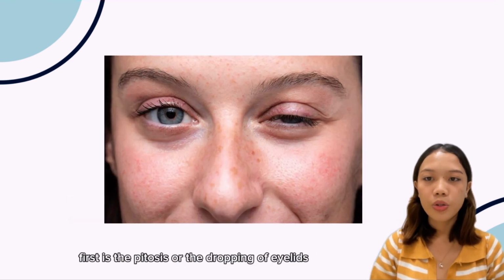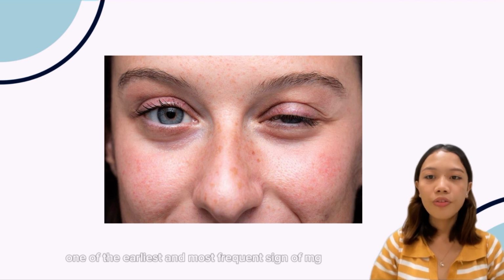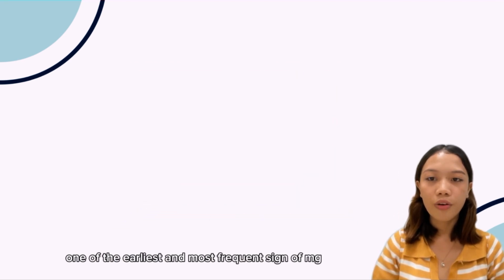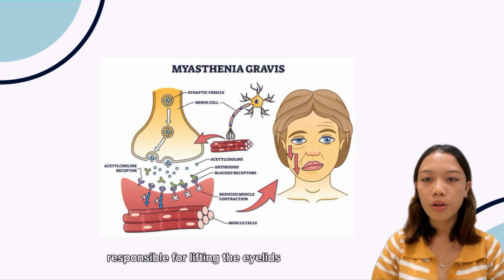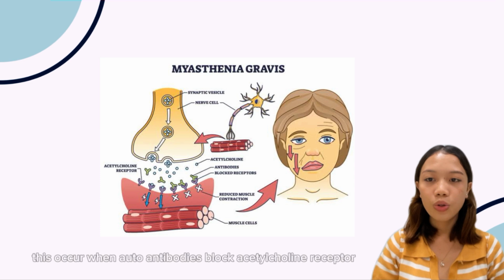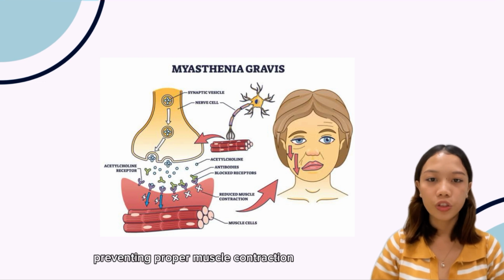First is ptosis, or the drooping of eyelids. One of the earliest and most frequent signs of MG, ptosis results from the weakening of the muscles responsible for lifting the eyelids. This occurs when autoantibodies block acetylcholine receptors, preventing proper muscle contraction.